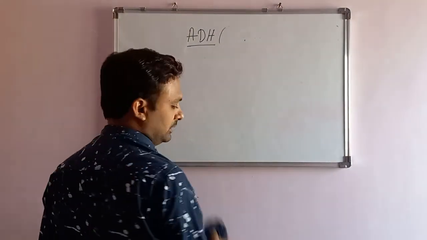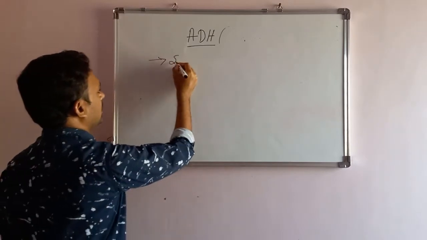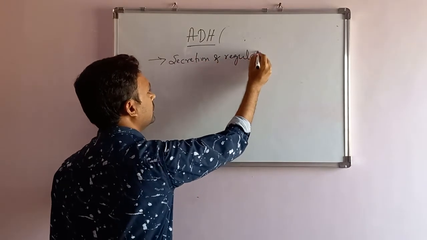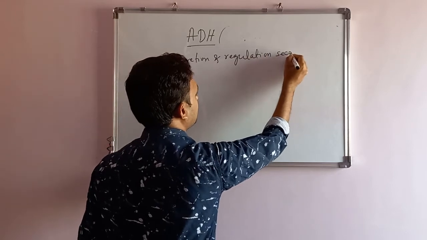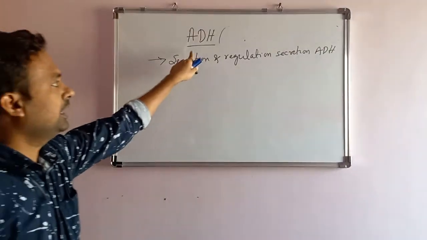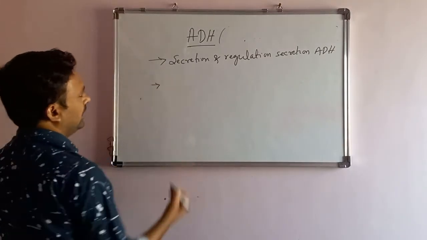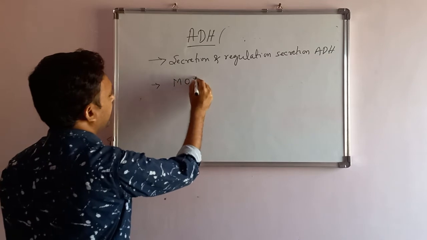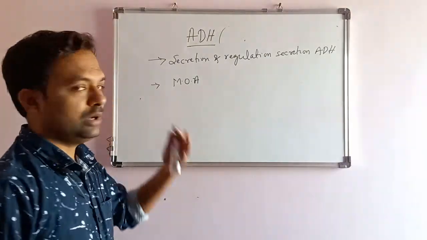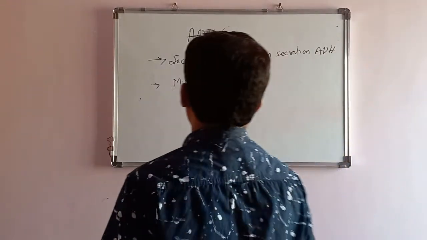In this whole session of ADH discussion, we will be studying the ADH hormone physiology under two headings: secretion and regulation of the secretion, how we will regulate the secretion of ADH. And next, mechanism of action: how the secreted ADH hormone in our body is going to act on the kidney as well as on the blood vessels. We'll start with ADH hormone secretion first.